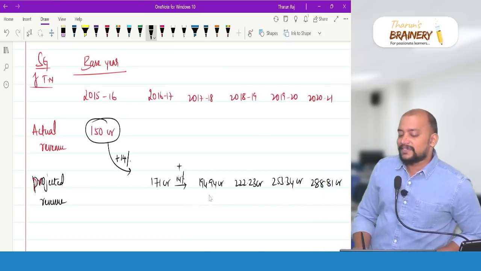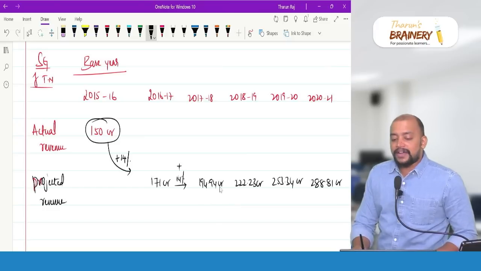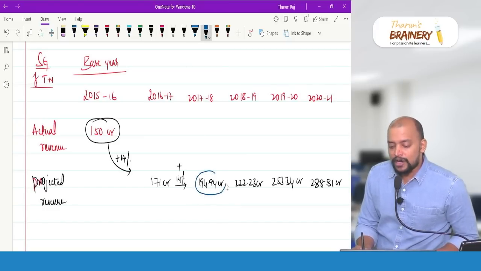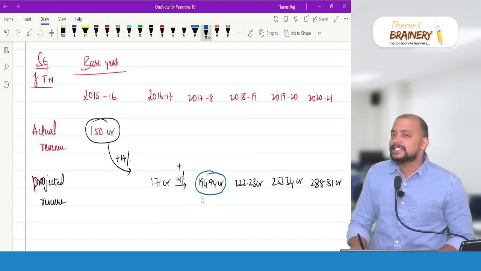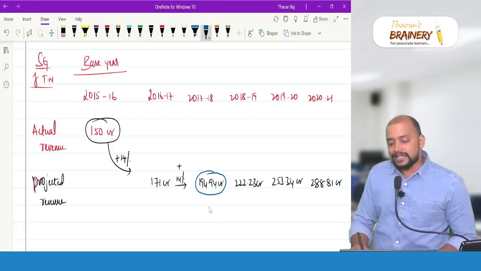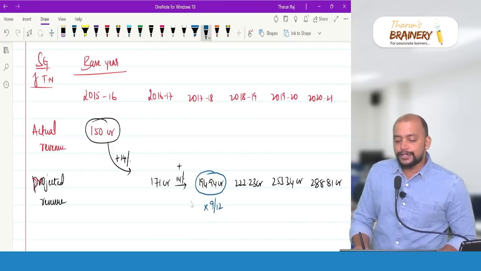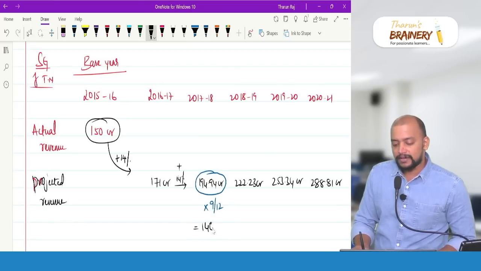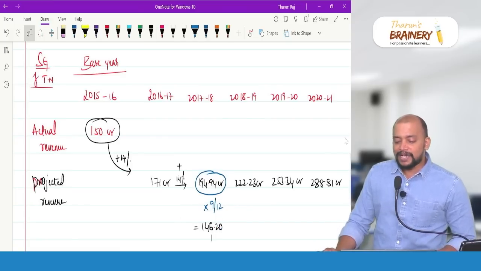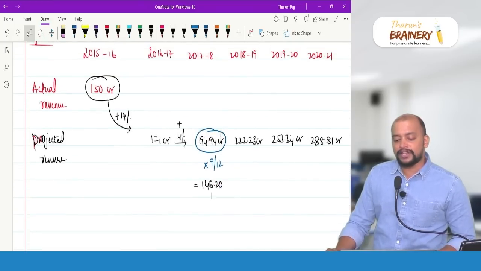Now for 2017-18 we don't have GST for the full year, so we need to convert this for 9 months, because GST is implemented from 1st July 2017. So in 17-18 we need to take only 9 months, so multiply by 9 by 12. When we do that, we get 146.20, and this will be taken as the projected revenue for that year.